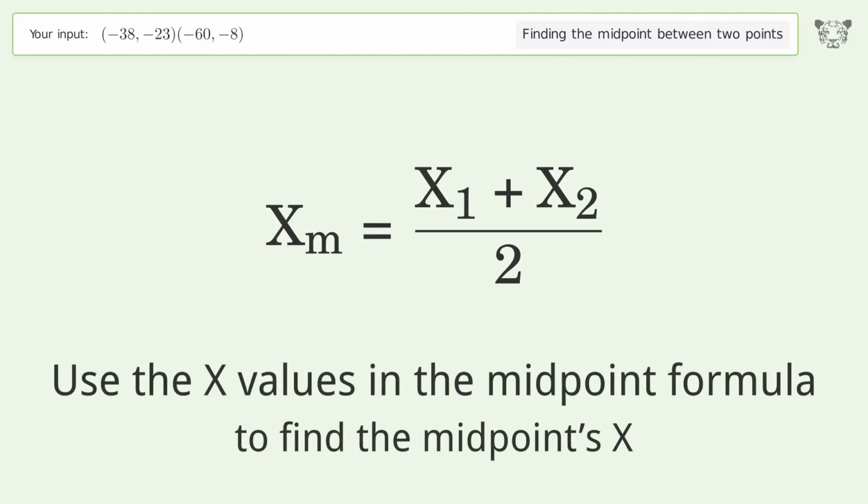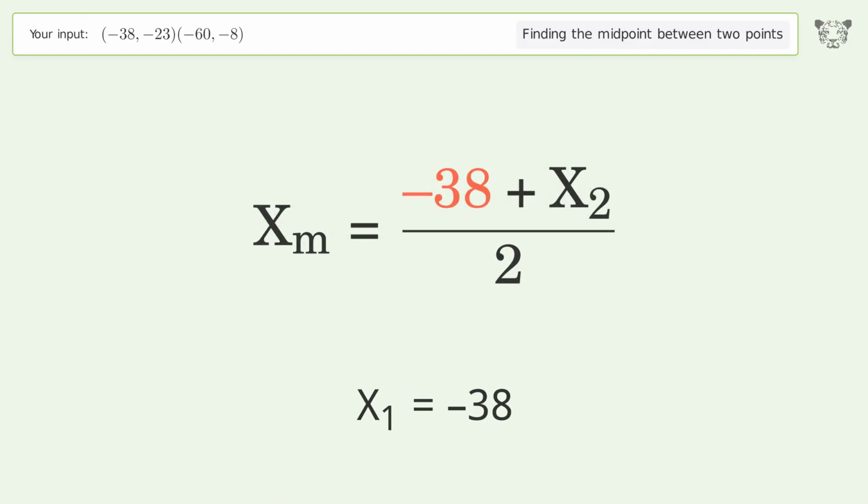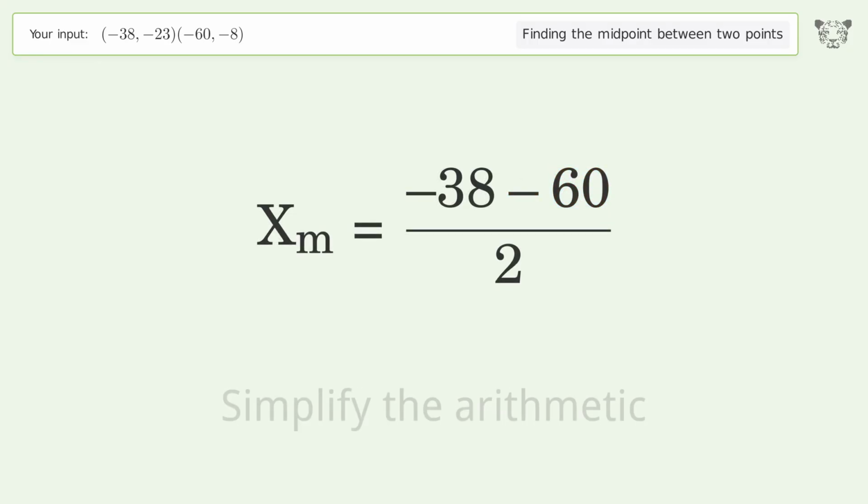Use the x values in the midpoint formula to find the midpoints x. x1 equals -38. x2 equals -60. Simplify the arithmetic.